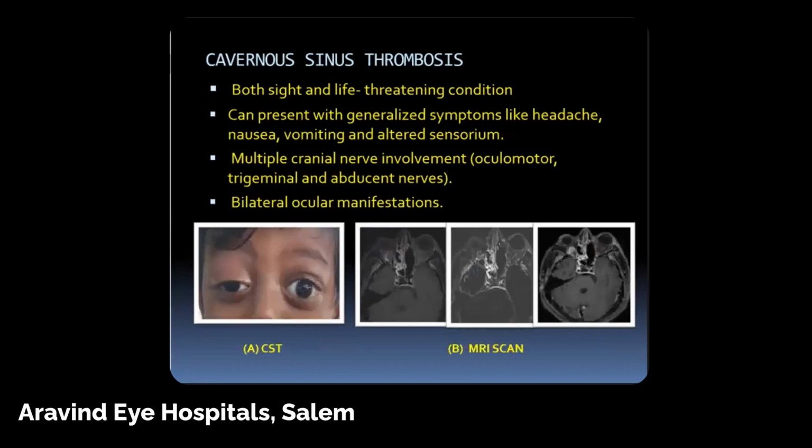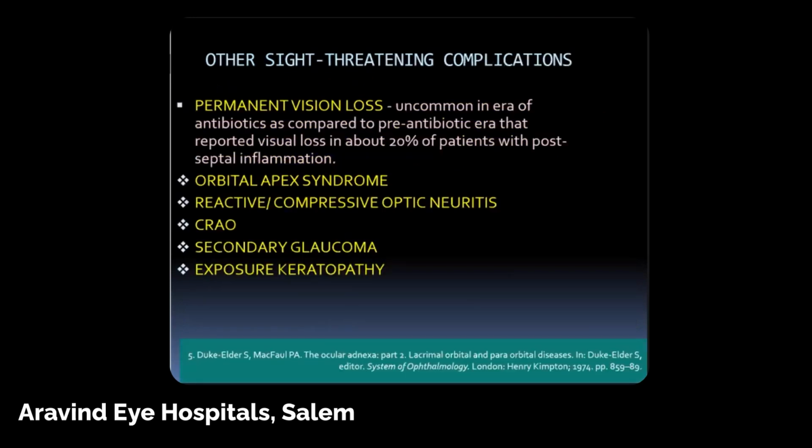Cavernous sinus thrombosis is not only vision threatening, it's also a life threatening condition. These patients can present with headache, vomiting, nausea, altered sensorium, and multiple cranial nerve involvement. Whenever a patient with unilateral involvement goes on to bilateral involvement, always suspect a cavernous sinus thrombosis.